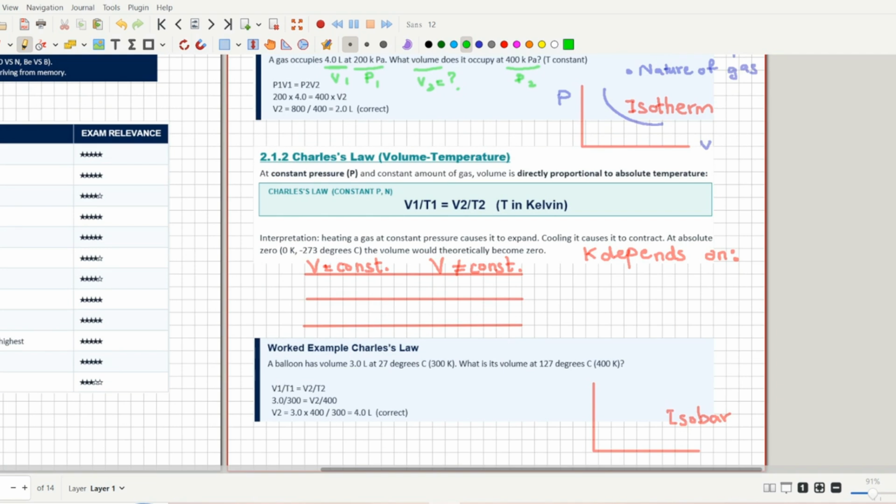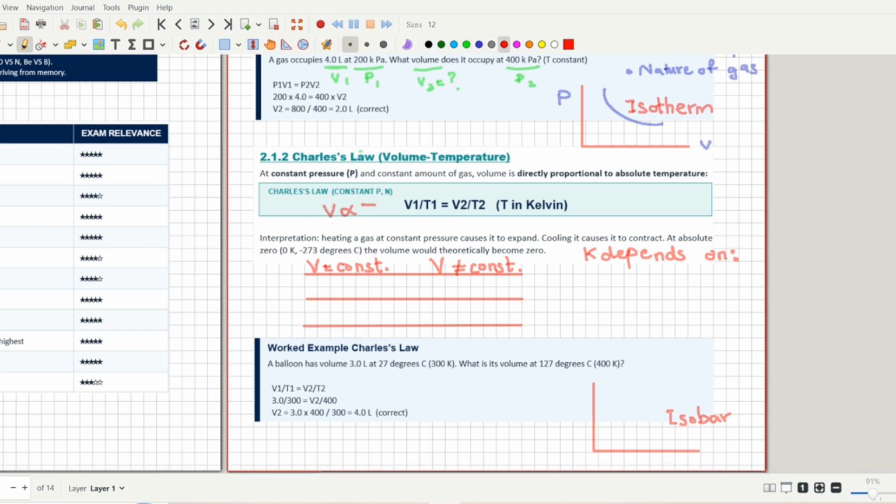Charles' law is the relation between volume and temperature. The things that are constant in Charles' law are pressure and amount of gas, or you can say mass of the gas. So Charles' law tells you that volume is directly proportional to the temperature. If you increase the temperature, the volume will increase.